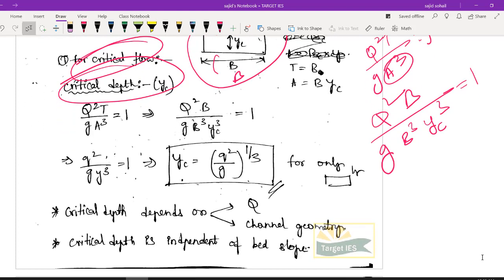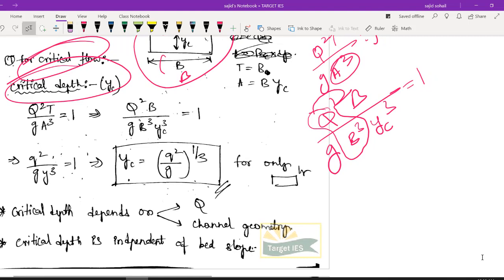So I can write this q square, let us be very precise, q square by b cube. Let us try to understand. This b and this b, a cube cancel and it will become square, right? So q square by b square, what can you write it as? You can write it as small q.